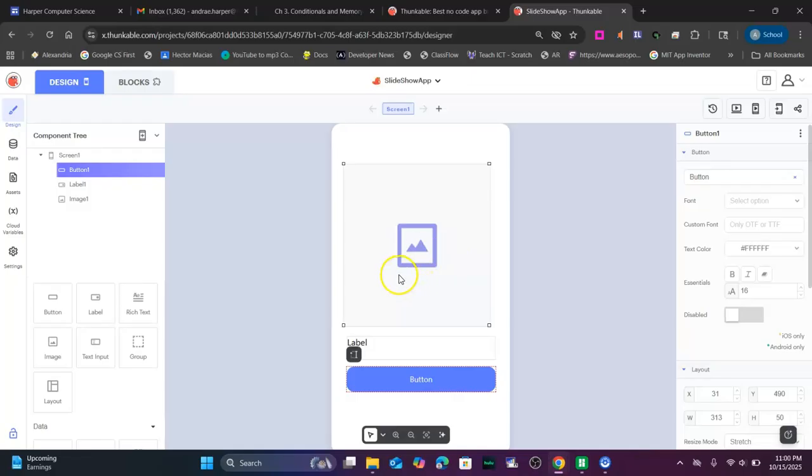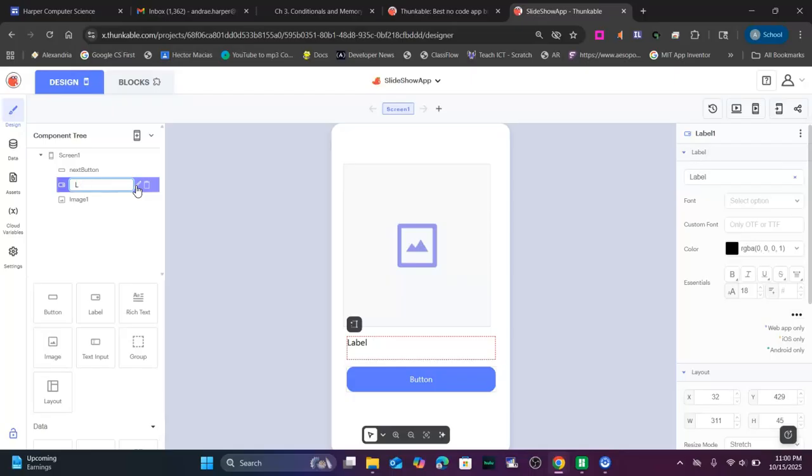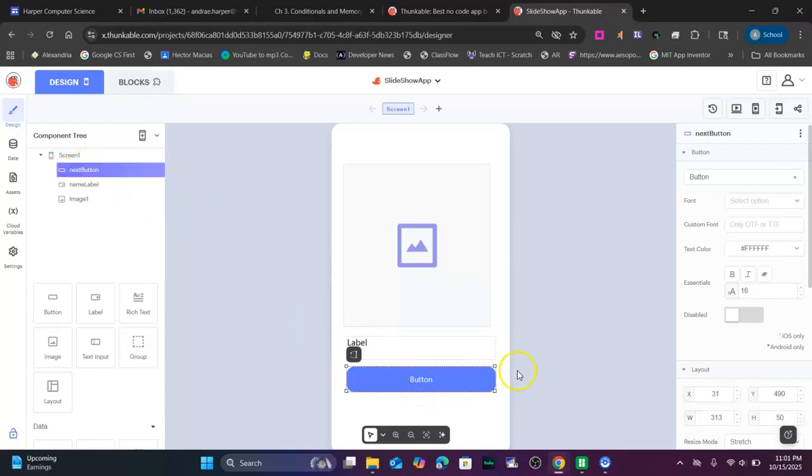We'll start with the picture changing first. We are going to rename our component, so click this pencil. This is going to be our next button. And we'll call this our main label. And then since we only have one image, we can just keep that. That's pretty explanatory. That is our name. So we're going to click our button. We're going to make this say next.